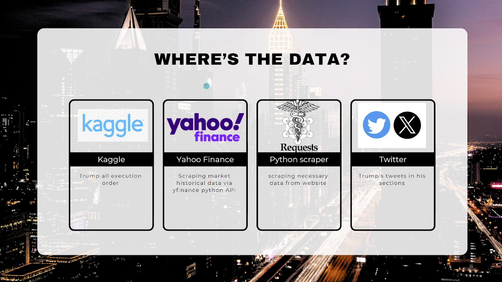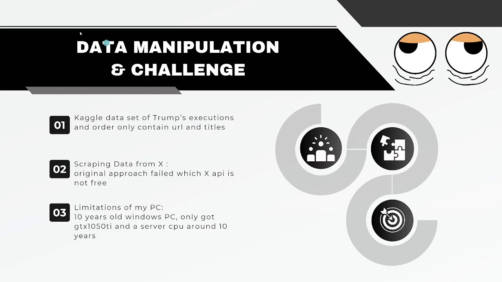I found some data from Kaggle and YFinance, using the YFinance API, and used a scraper to scrape some data from X and Twitter. Here are some challenges I met while finding and manipulating data.